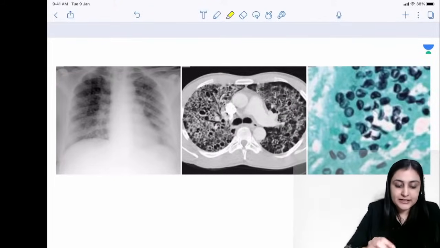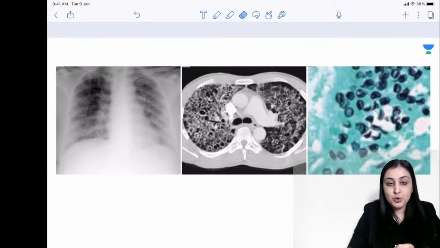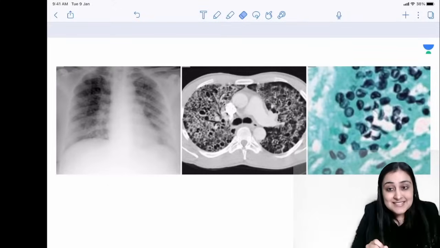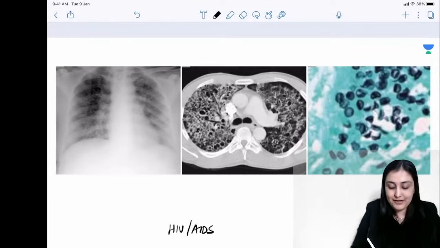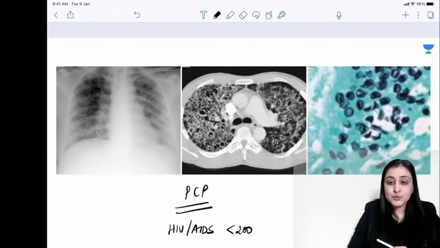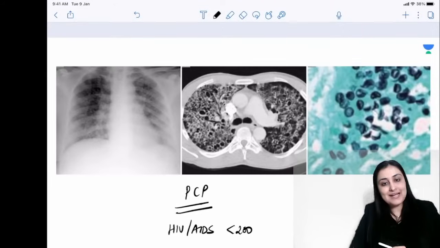What you see here, radiology, you can see that there are ground glass opacities in both of the lung fields. On a CT scan, you are seeing the presence of GGOs, ground glass opacity, with cysts. The name itself has cyst. I'm telling you, this patient has HIV/AIDS. The patient is not taking prophylaxis. CD4 count is less than 200. This is PCP, pneumonia caused by Pneumocystis jirovecii, that you are seeing here.